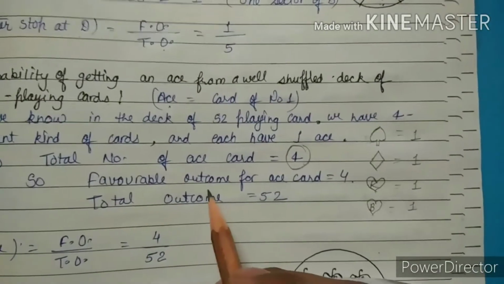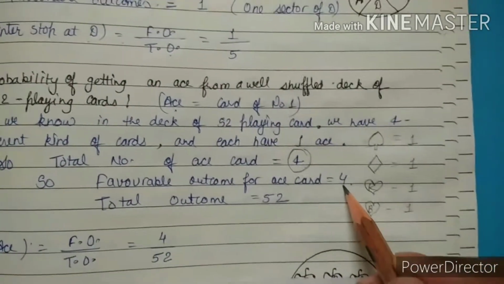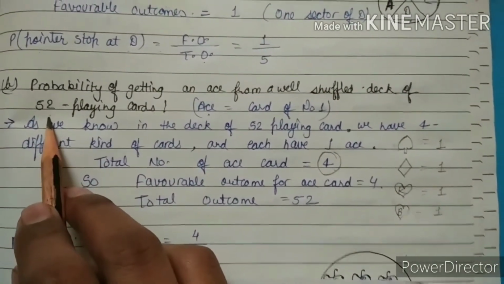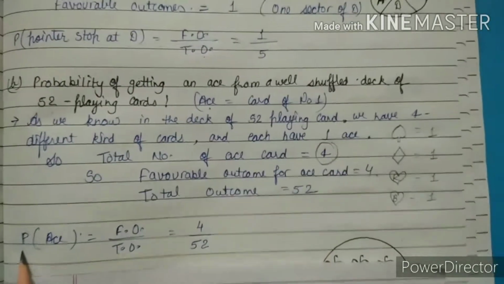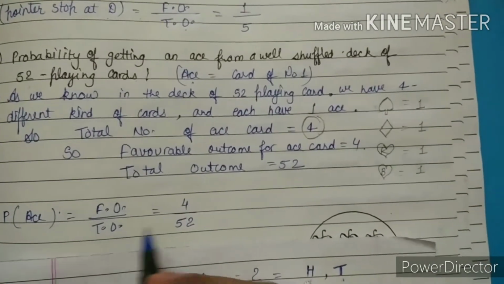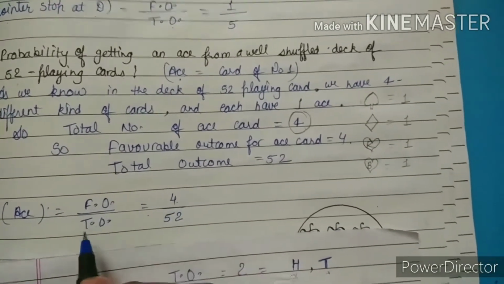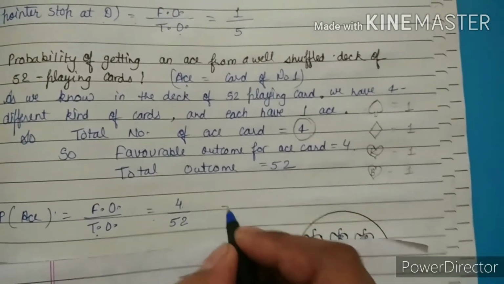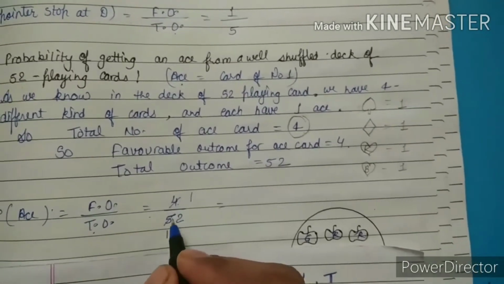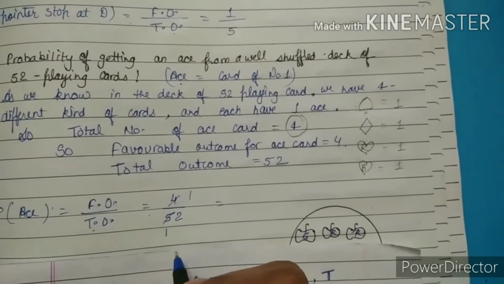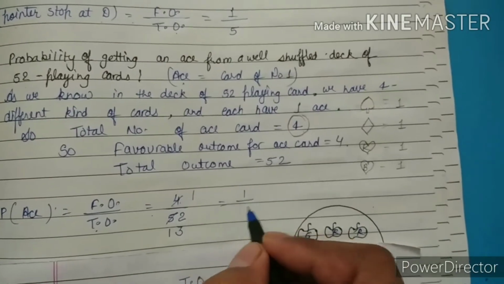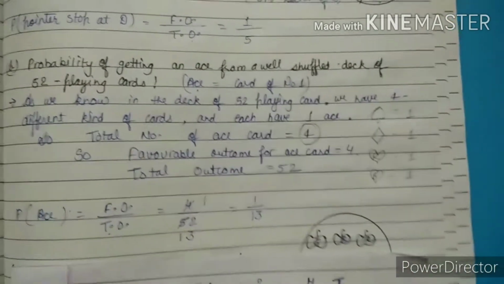That's why favorable outcomes from ace cards is 4 and total outcomes is 52, because the total cards in a deck of 52 playing cards is 52. So probability of ace is equal to favorable outcome upon total outcome. Favorable outcome is 4, total outcome is 52. When we reduce 4 and 52, 4 1 is 4. 5 minus 4 is 1, that 1 will go near to 2. So 12 will come in the table of 4, 3 times. So the probability is 1 by 13 for the ace card.